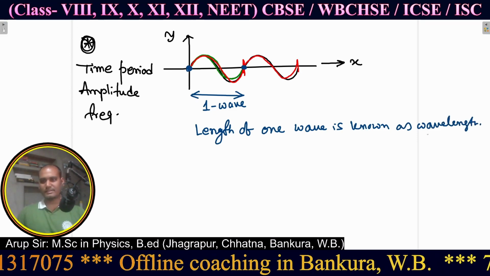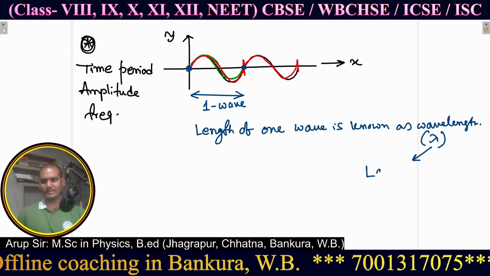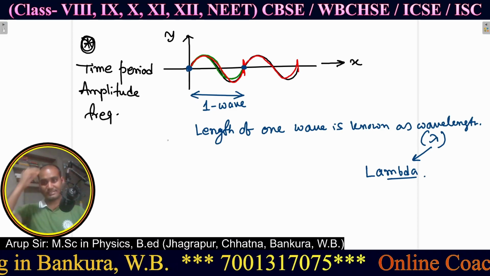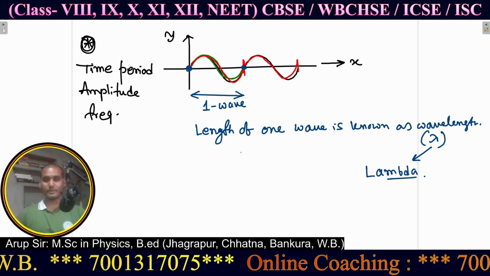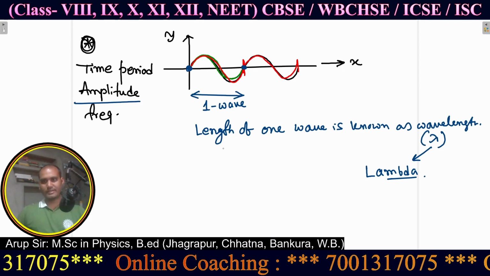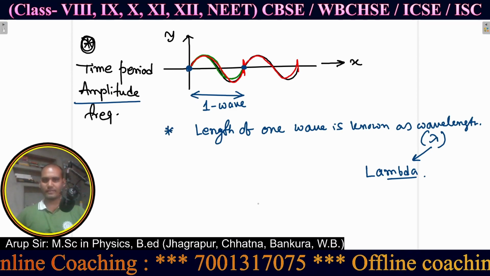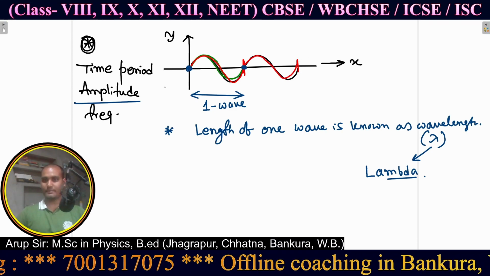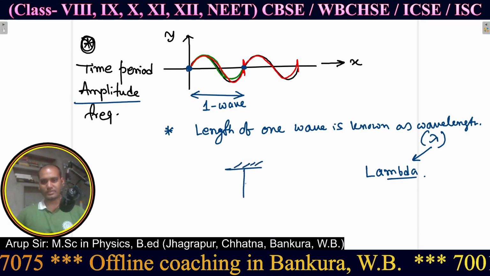Wavelength is generally denoted by lambda. You know about the sign lambda, L-A-M-B-D-A, lambda. So this is the notation for wavelength. And what is amplitude? For amplitude I am saying another thing to better understand. I can say here also what amplitude is, but at first try to realize physically what is called amplitude.